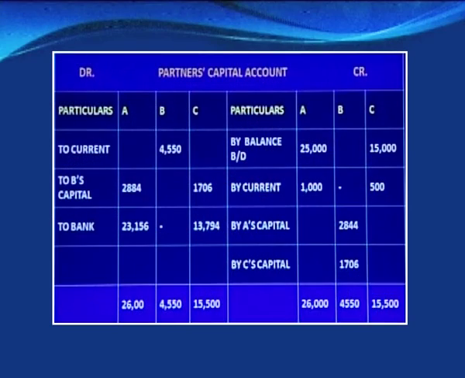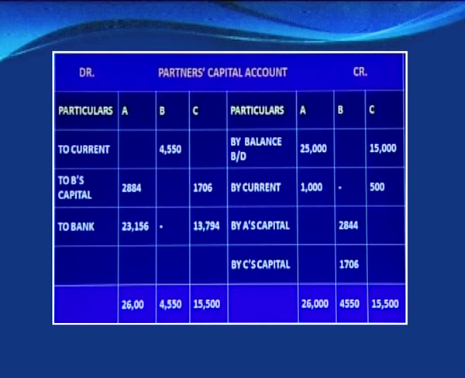So we have to take into consideration the 25,000 and 15,000 capital. So our ratio would be 25:15 or 5:3, in which we have to distribute the insolvency or the deficiency of this insolvent partner.